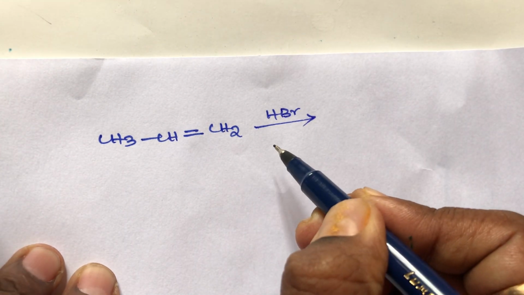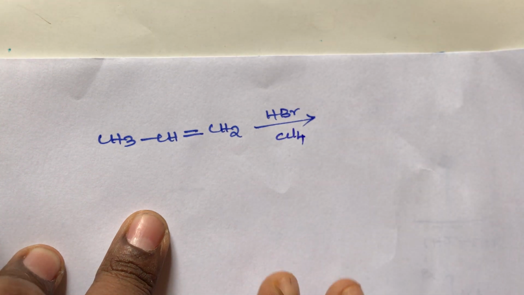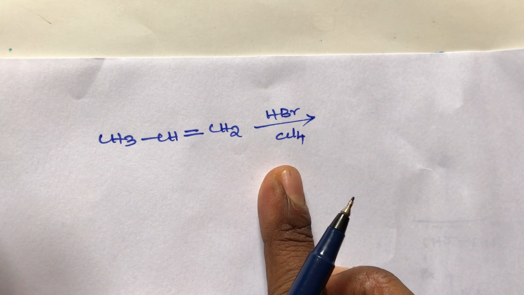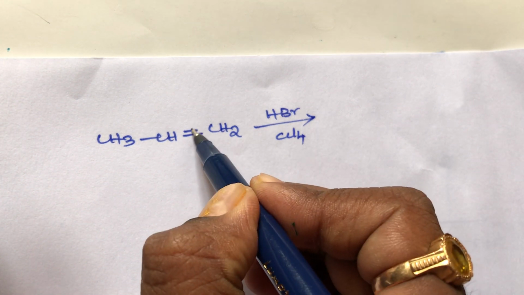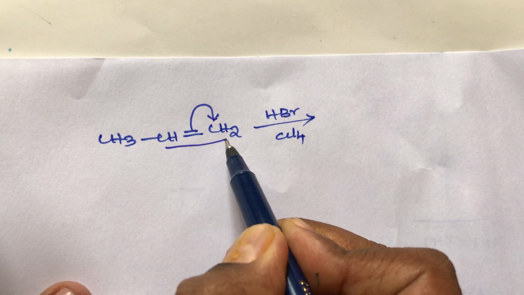So what happened here in this reaction? In the presence of CCl4, which is a non-polar, inert solvent, the bond shifts towards the right-hand side. Why? Because of these double-bonded carbons.